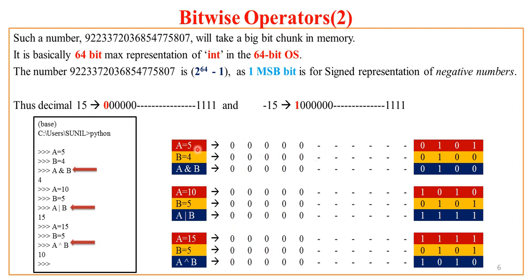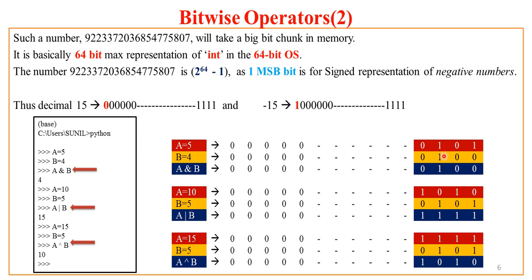So what of A equal to 5? If you focus on the last bits, A is 101. Now what of B equal to 4? In the 64-bit representation, the last bits for B will be 100. And what of A and B? I am trying to perform a bitwise AND of all the bits of A with B. So how does it work? The rightmost bit of A is 1 and the rightmost bit of B is 0. So 1 and 0, what is the bitwise ANDing of this? It is 0. Now the next bits are 0, 0. What is the ANDing of these two bits? 0. Then 1, 1.